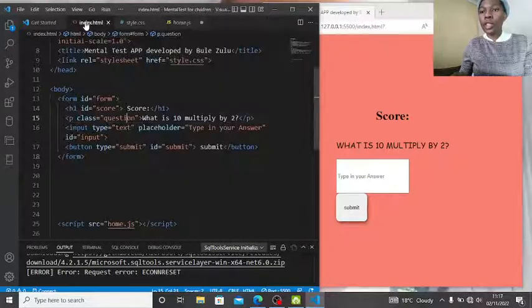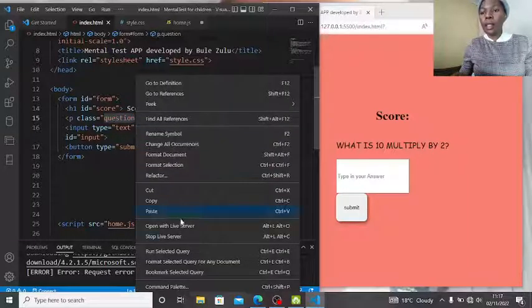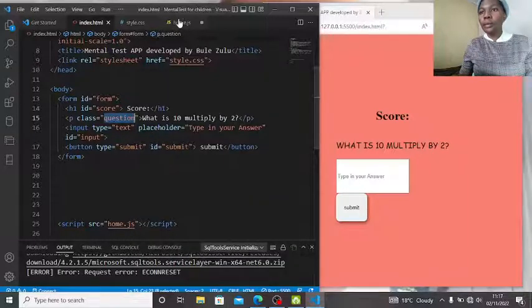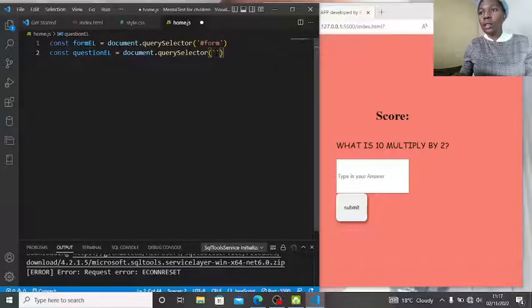Let us double check if it's okay, it's a class, and then we use a dot. Copy, dot, paste.